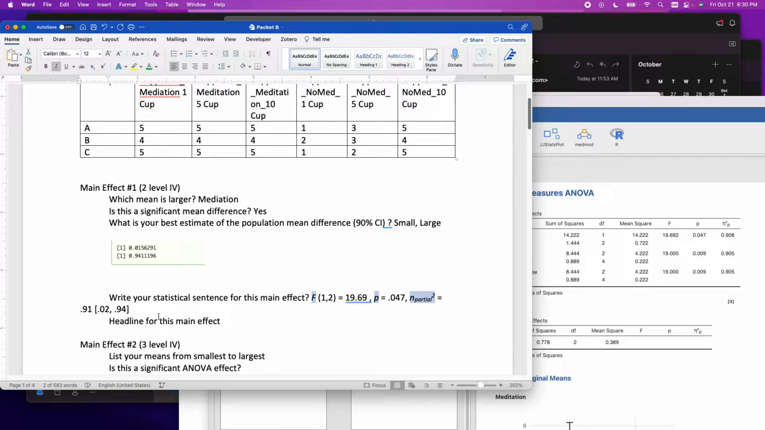Ready? Perfect. Headline for this main effect: meditation improves happiness. I'm not gonna have you go get the Cohen's d and all that. It's just harder. I'm doing this, it's good enough. It's a little different than the between subjects. You just gotta trust me. We got a confidence interval. It's the best one we got. That's the answer I want.